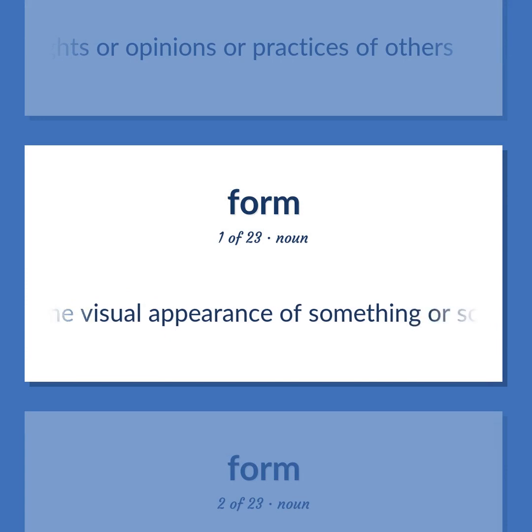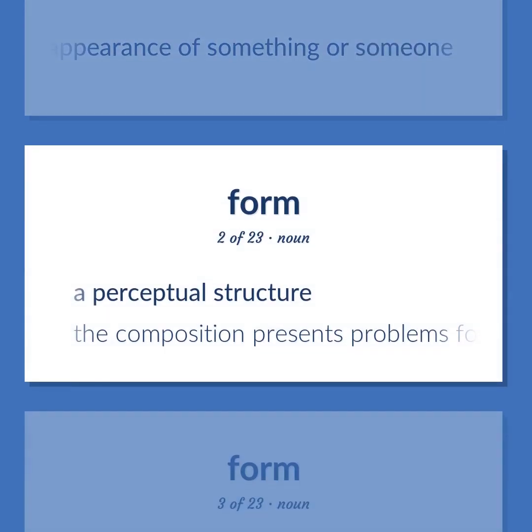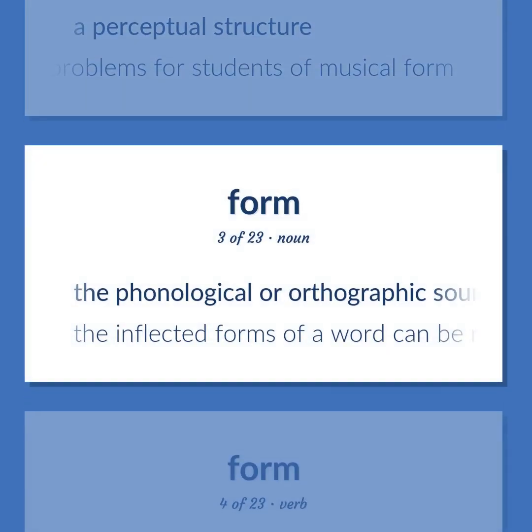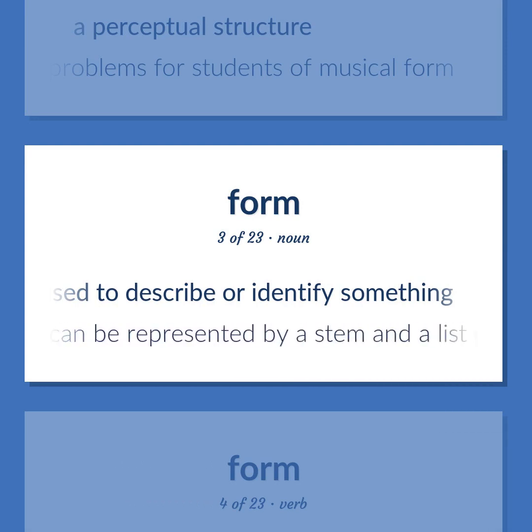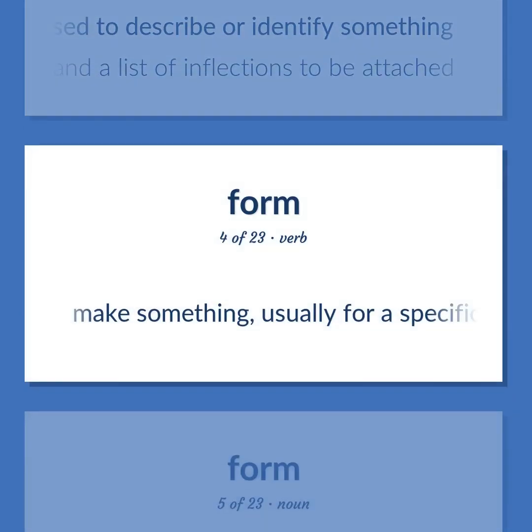The visual appearance of something or someone. A perceptual structure. The composition presents problems for students of musical form. The phonological or orthographic sound or appearance of a word that can be used to describe or identify something. The inflected forms of a word can be represented by a stem in a list of inflections to be attached. Make something, usually for a specific function.